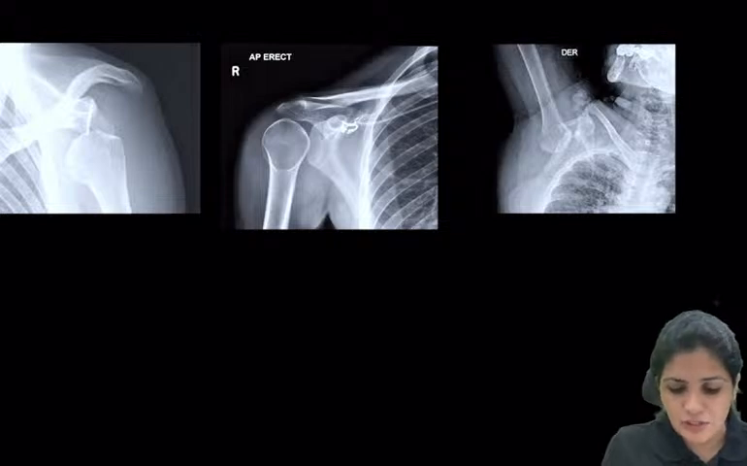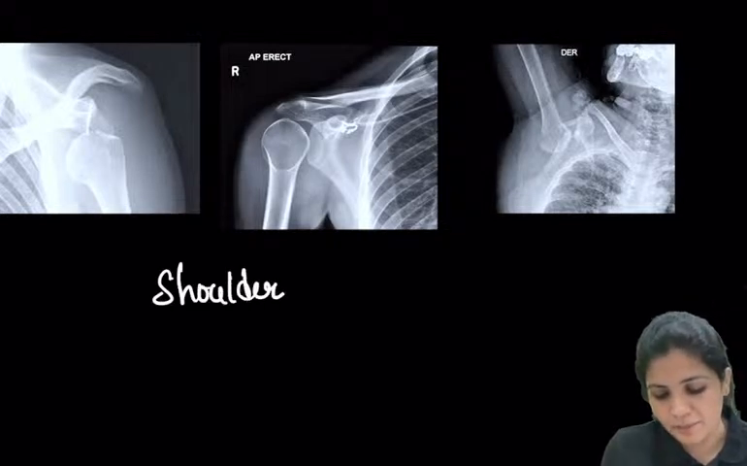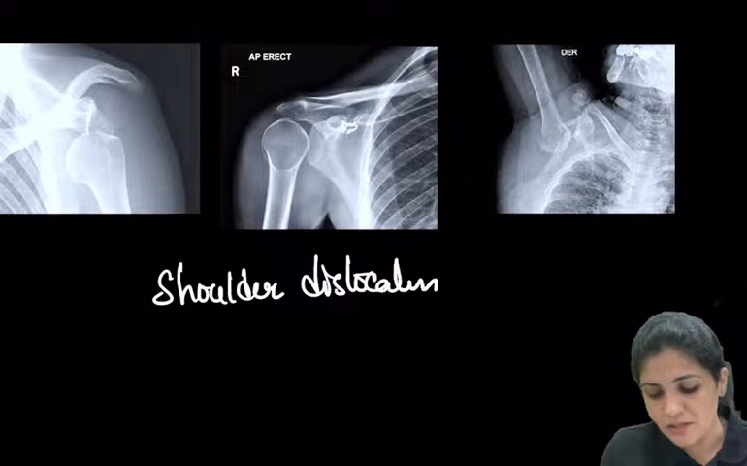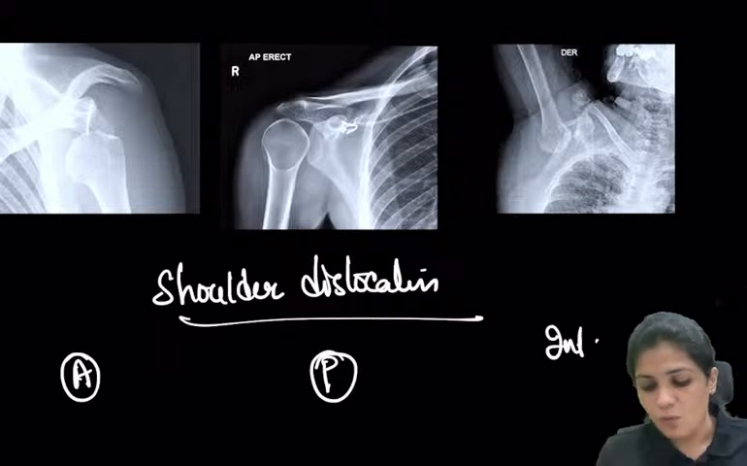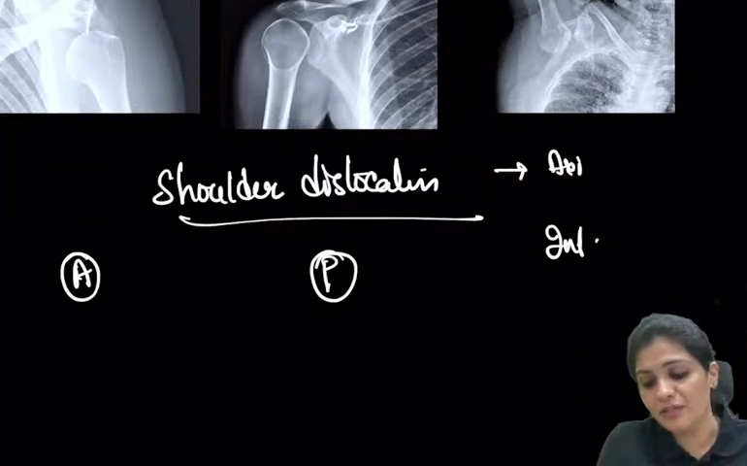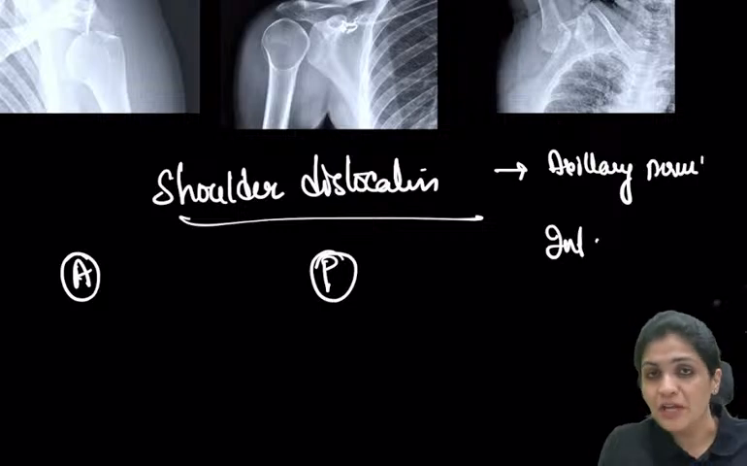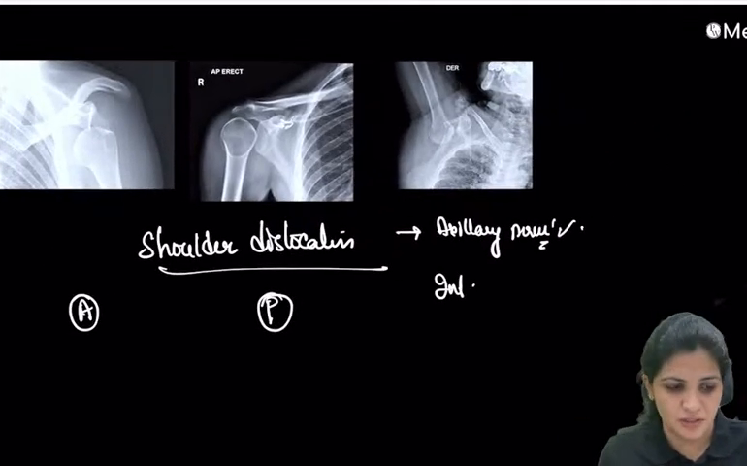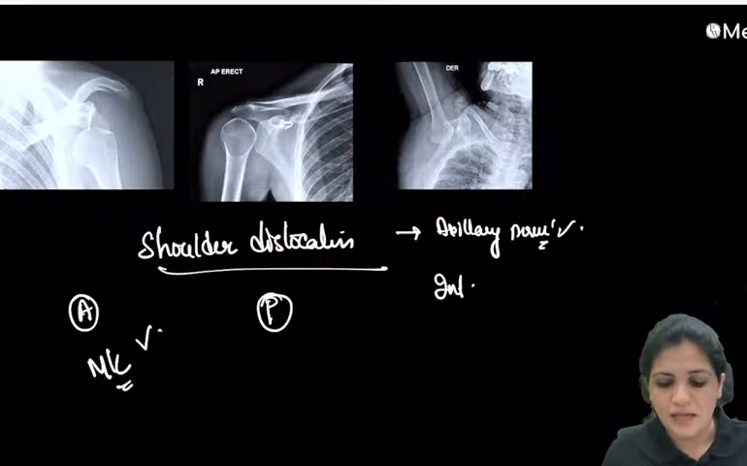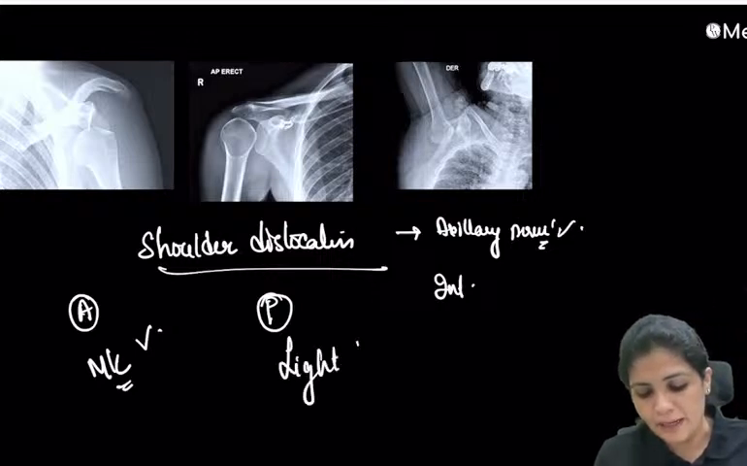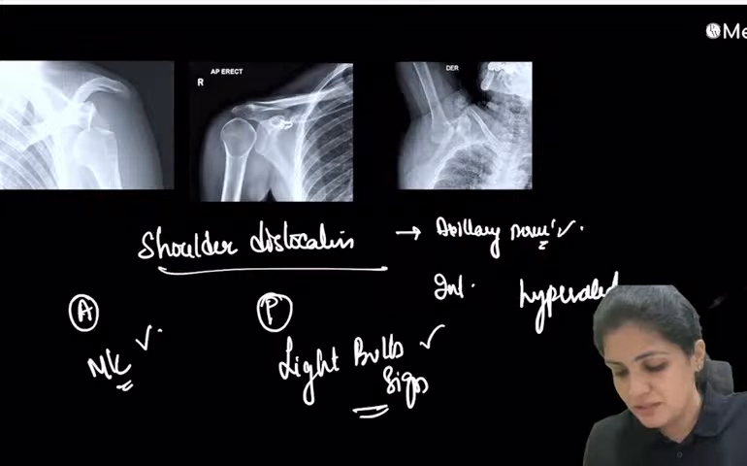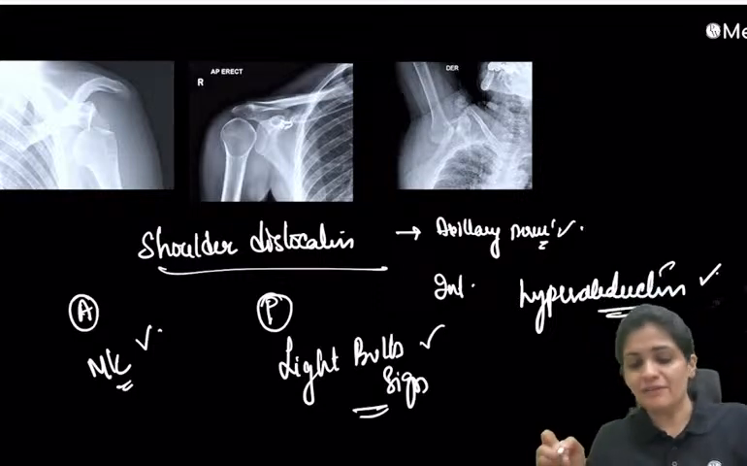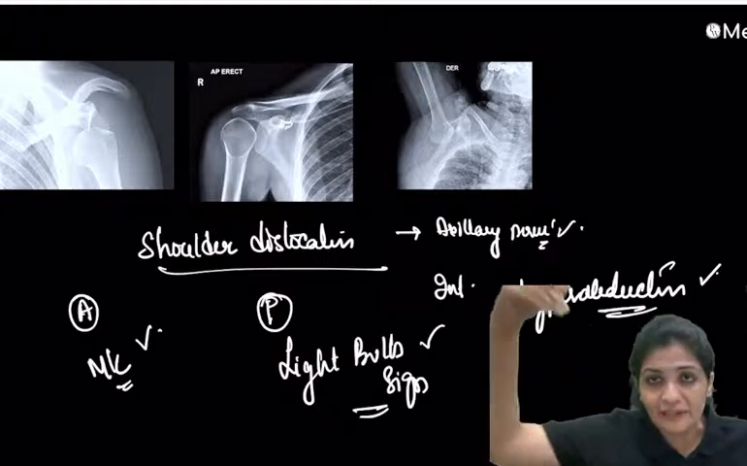So what is this? This is shoulder dislocation. There are three types of shoulder dislocation: anterior, posterior, and inferior. What is the important thing you have to remember? There is damage to the axillary nerve in shoulder dislocation, especially in anterior and posterior. The most common is anterior. And posterior, you know, there is the light bulb sign, right? And inferior, you see there is hyperabduction. So whenever there is hyperabduction, there is an inferior dislocation.